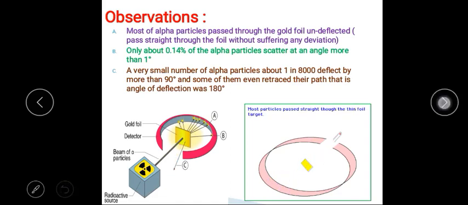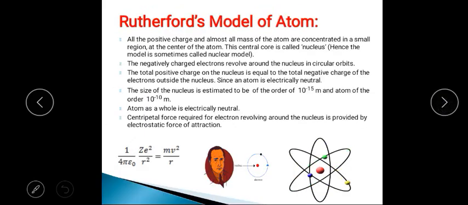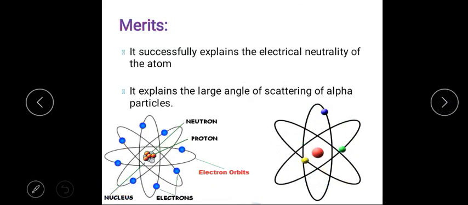So what is the reason for the large angle scattering of alpha particles? That also we have explained based on the experiment. That is due to what? The entire positive charge of the atom is concentrated at the center, that is called the nucleus.